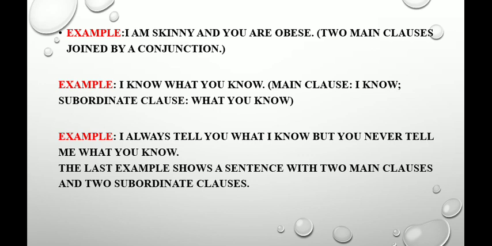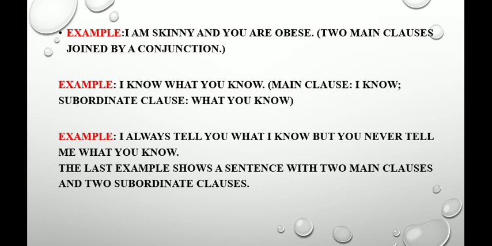Then the next one is: I know that you know. I know what you know. So the main clause is I know, and the subordinate clause is what you know.